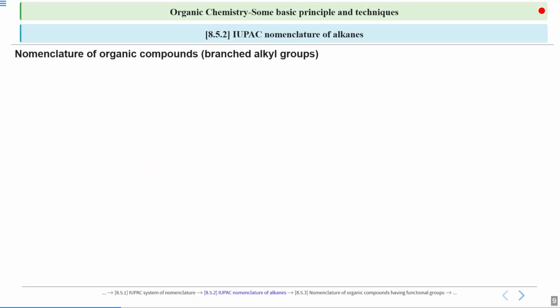Now let's start with some examples. Before that, we have a thing. So how do we name the secondary prefix for different alkyl groups? There is a rule for that, a very simple one. So let's start with the rule.